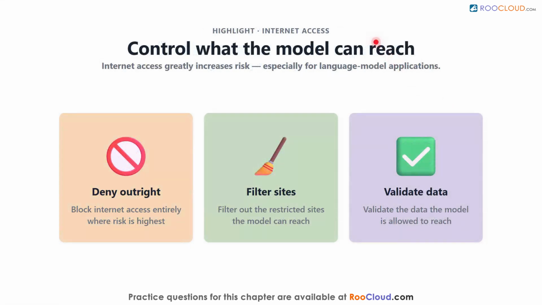And because internet access greatly increases risk, especially for language model applications, controls range from denying internet access outright to filtering restricted sites and validating the data the model can reach.